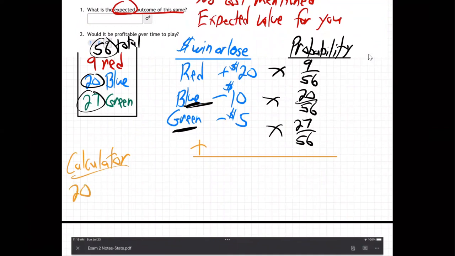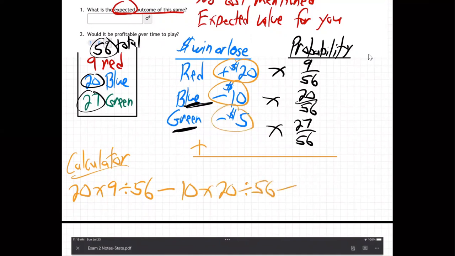20, it's positive 20, times 9 divided by 56, right? That's 9 over 56, it means divide, minus 10, right? This negative 10, times 20 divided by 56, minus 5 times 27 divided by 56. I'm going to hit enter at the end of that. Let me see what I get here when I do that.